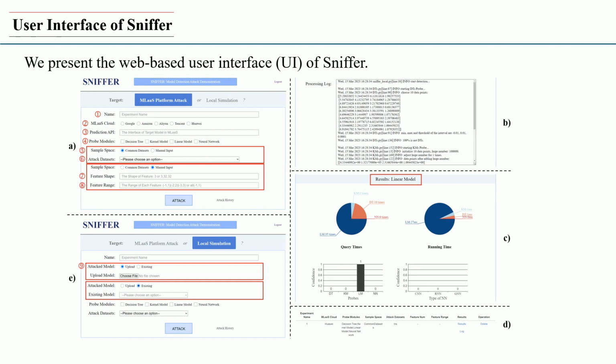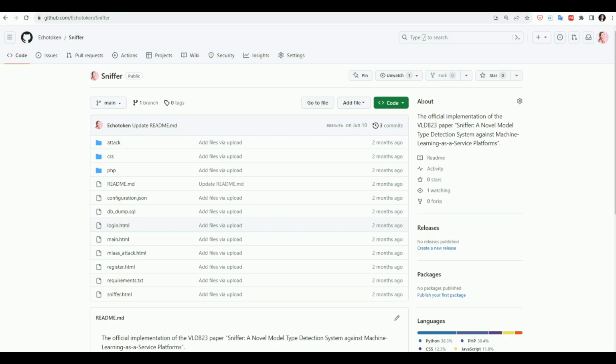In this demonstration, we show a web-based UI of Sniffer. The main functional interfaces are shown in the picture. In the following, I will introduce our system and demonstration, including how to deploy Sniffer and options for user interactions. The source code and other artifacts of Sniffer have been made available at GitHub. I will introduce the system setup process in the following.